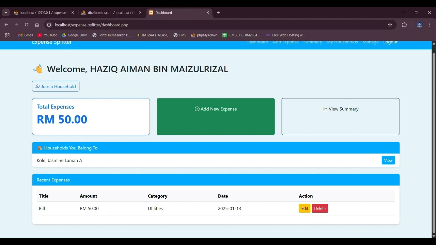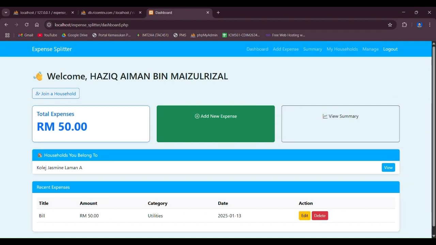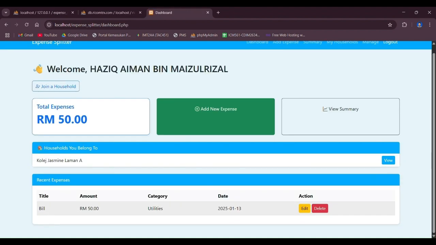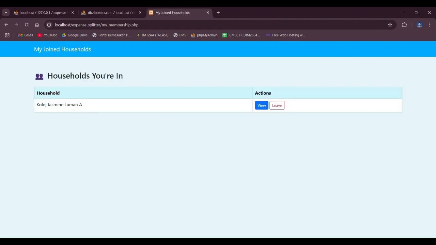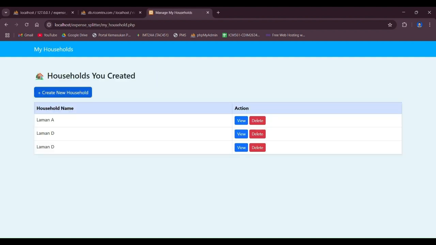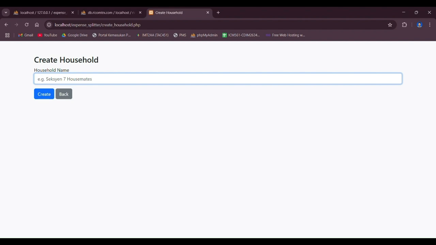So now let's take a look at the actual household. It's this. We can look at the expenses for each of the households, and for example, we can also join a household as mentioned earlier, but we can also create new ones. As you can see, there have been multiple that have been created, but we can also create new ones. So let's say College Jasmine Laman B,